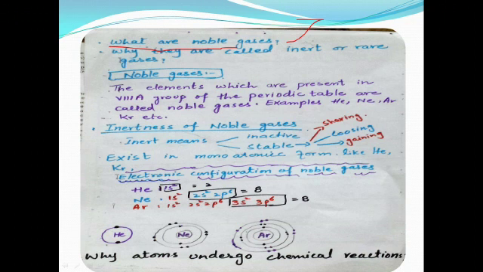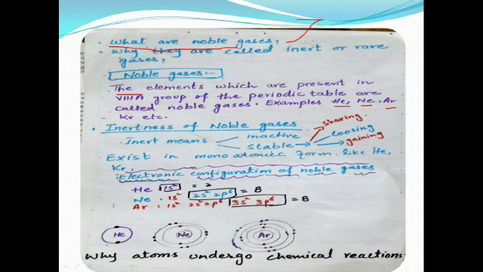What are noble gases? Noble gases are the elements which are present in the 8th A group of the periodic table. For example, helium, neon, argon and krypton, etc. All of these are elements present in the 8th A group of the periodic table, and that's why they are also known as the zero group elements.